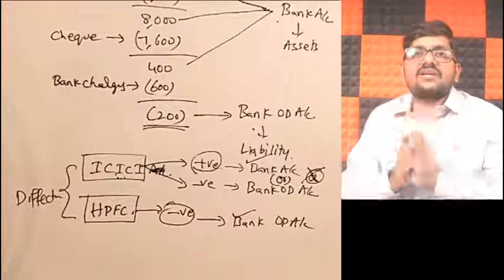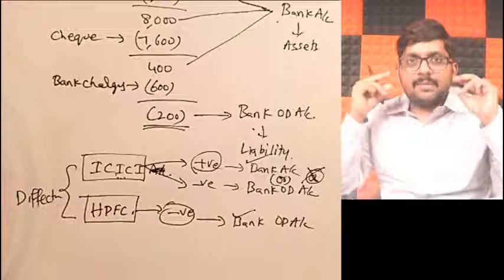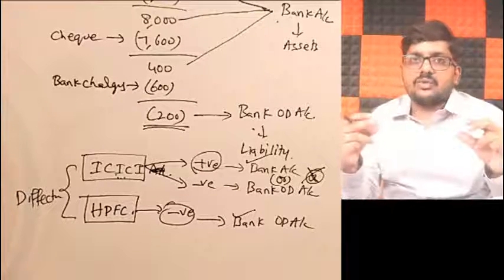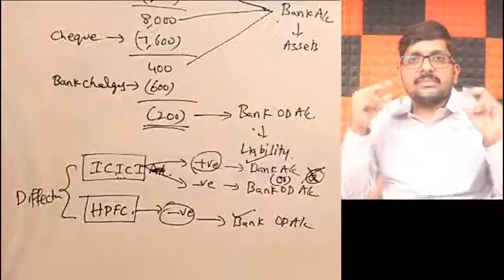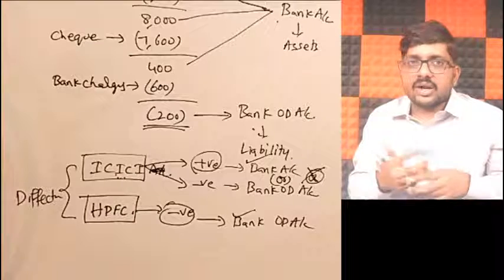So whenever in any question or in your lifetime, whenever you see bank and bank overdraft in the same balance sheet or in the same books, ensure that they are not same accounts. If they are same accounts, it means you are doing some mistake in treating the journal entries. Got it, friends? In treating your accounts.